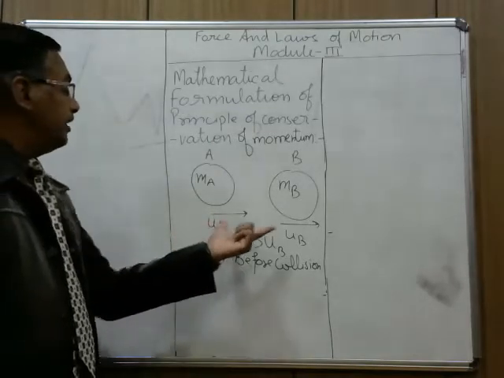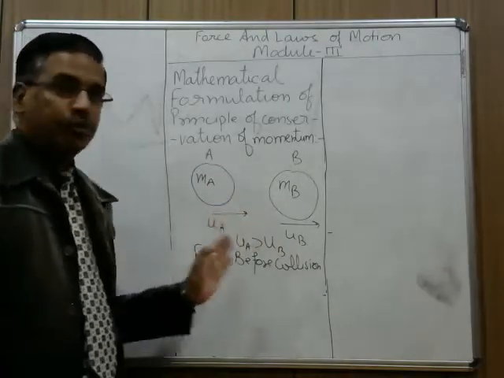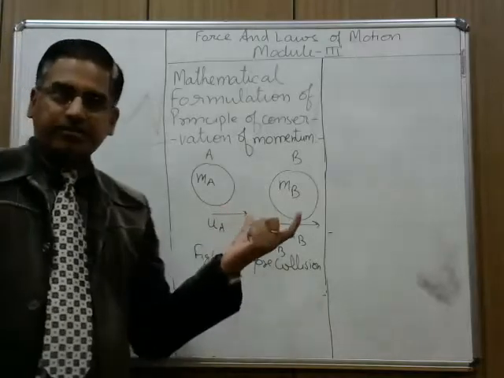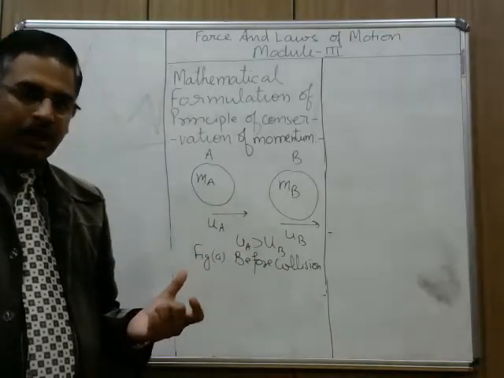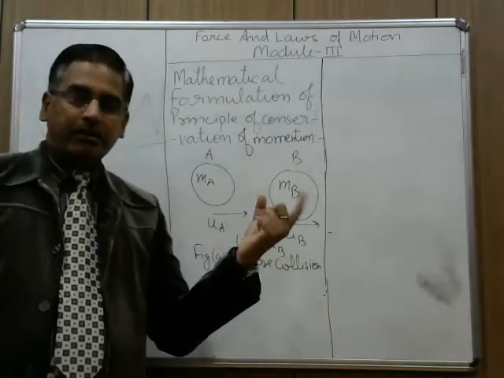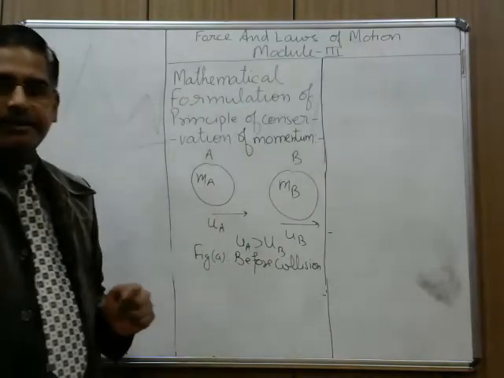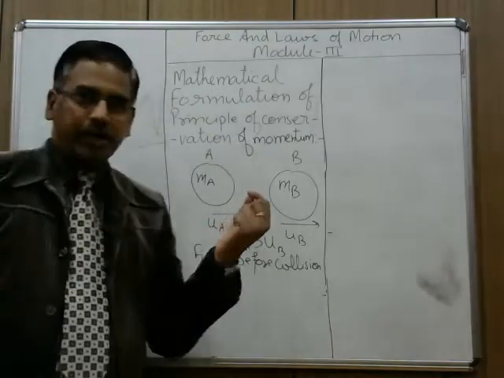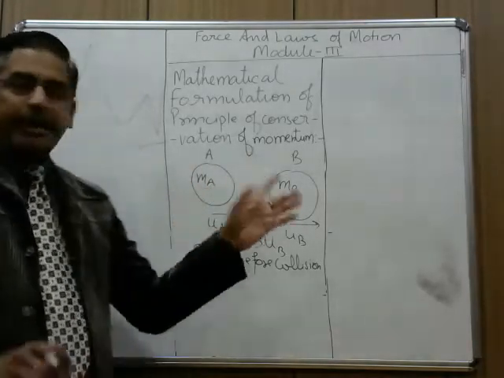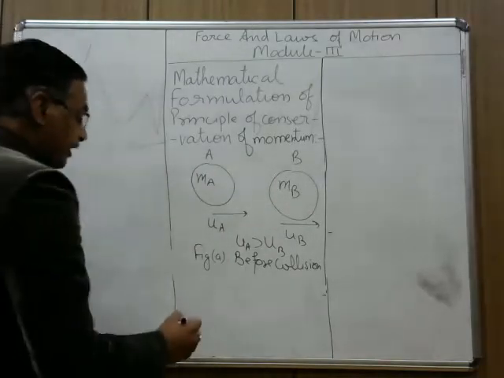Because if both are moving with the same velocity in the same direction, the distance between them will remain the same. And if it is smaller, then the difference between them will keep on increasing. But if velocity of this is greater, then the distance will keep on decreasing and finally this body A will hit body B. Now, second figure